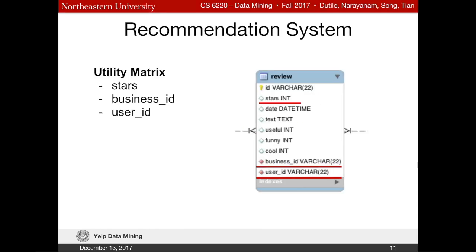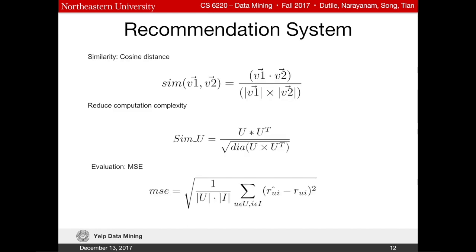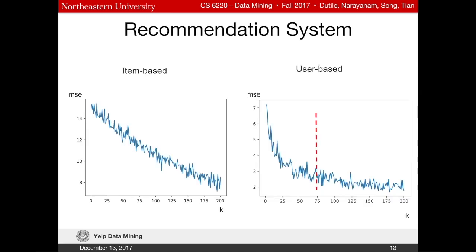Besides the clustering analysis, we also built our recommendation system. We made the utility matrix by extracting the business ID, user ID, and the rating star for each review. To represent the similarity between each pair of elements, we used the cosine distance. To make the computation more efficient, matrix operations are also employed. For the evaluation part, we used the MSE, which is the mean squared error. Based upon this, we built and evaluated item-based and user-based recommendation systems using K nearest neighbors.